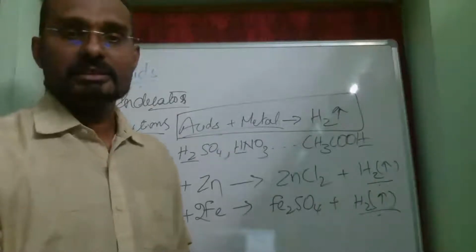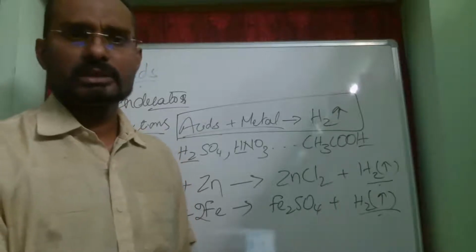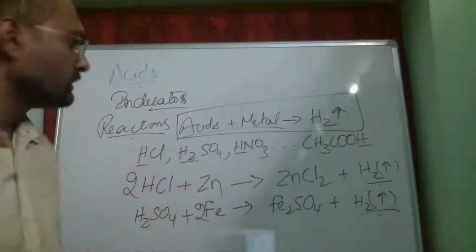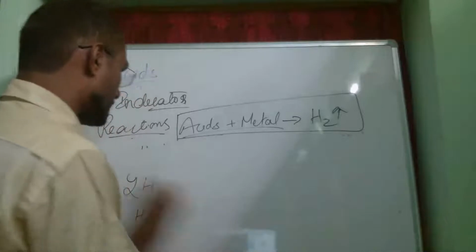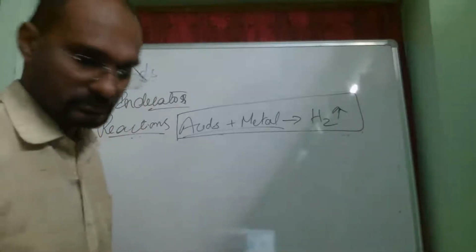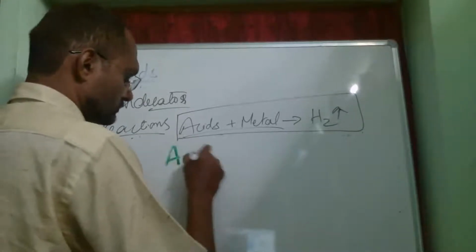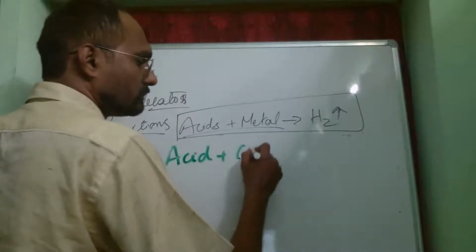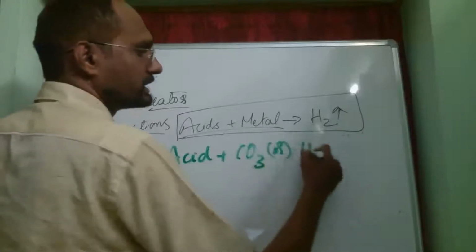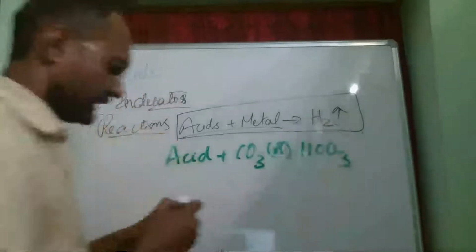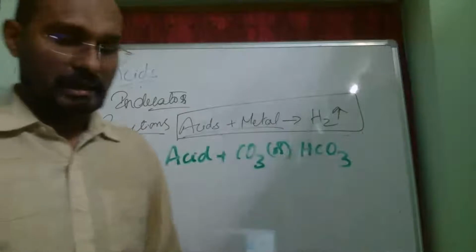Now the same thing is explained with the help of an activity in the textbook. Now coming to the next part, reaction of acids with carbonates and bicarbonates. Acid plus carbonate, CO3, or bicarbonate, HCO3. Now, what happens when acids are reacting with carbonates or bicarbonates?